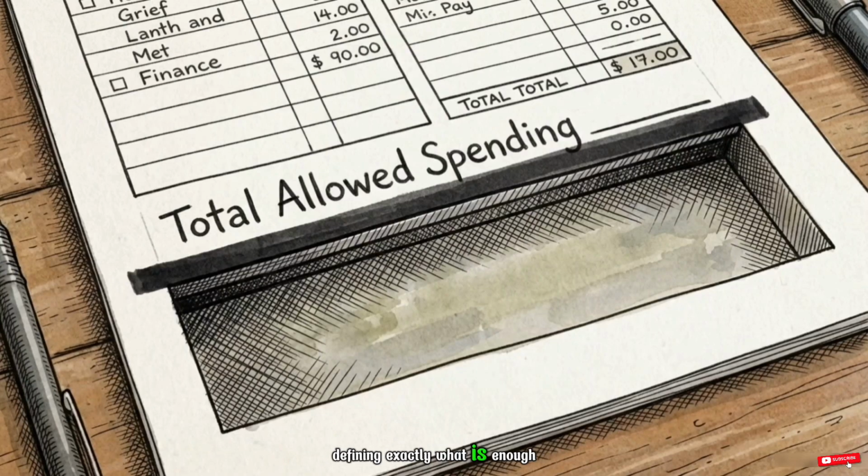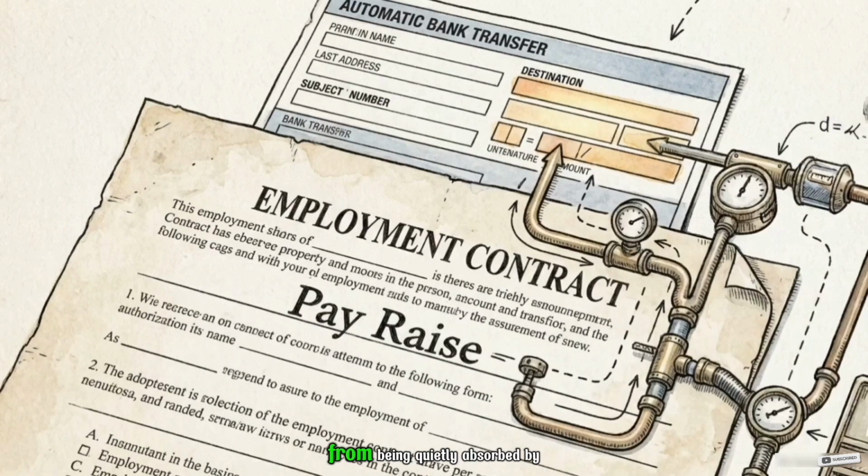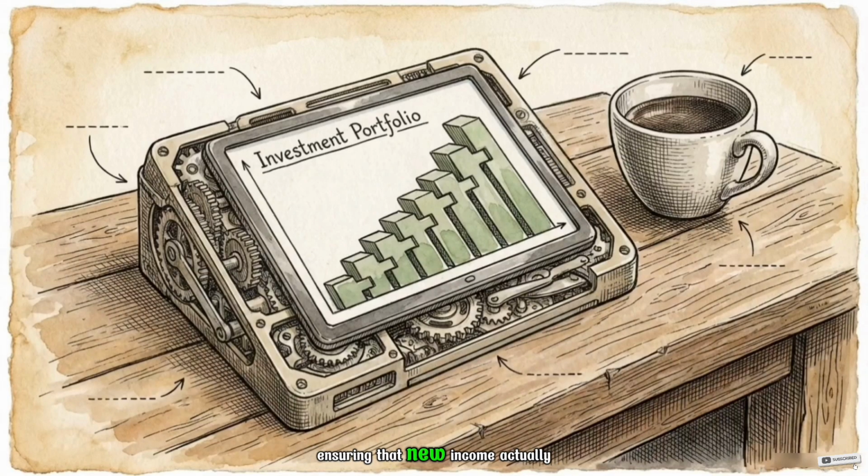Defining exactly what is enough establishes a strict structural ceiling over your spending. It protects future raises from being quietly absorbed by upgraded lifestyle habits, ensuring that new income actually builds wealth.